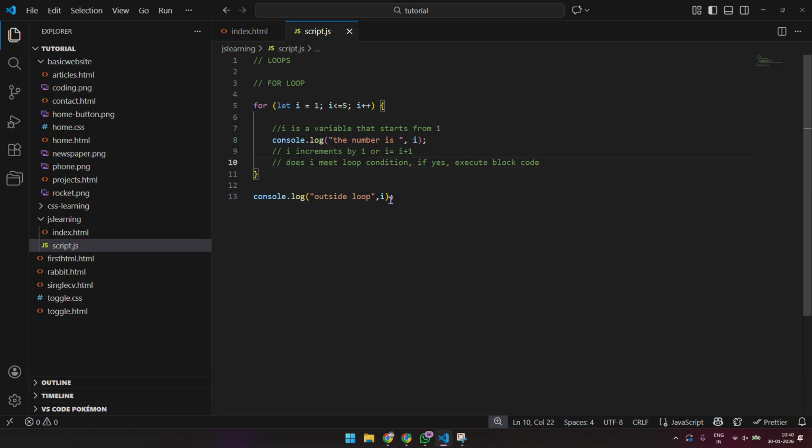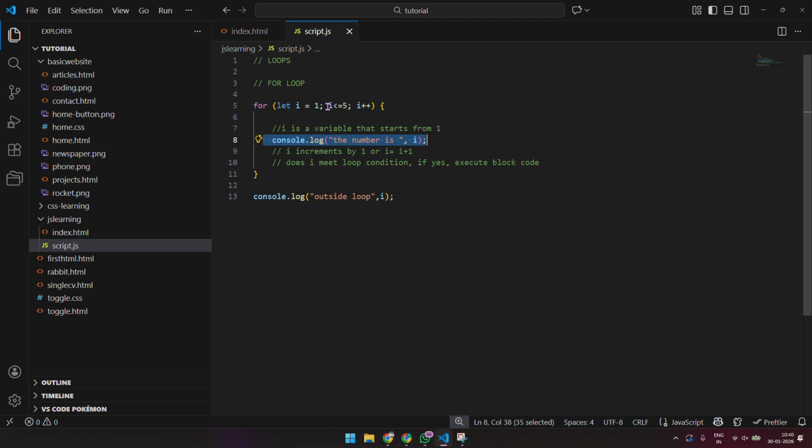So basically what we are saying is, the loop runs until i is less than equal to 5. And the moment the inside code says the number is 5, we are saying it should increment by 1 and check the condition.